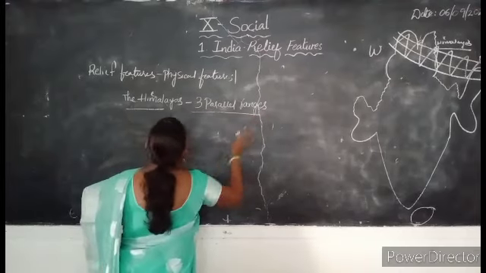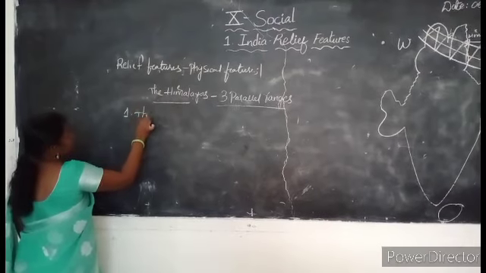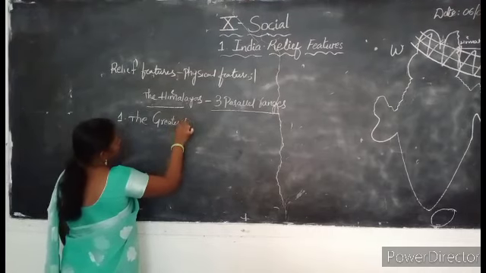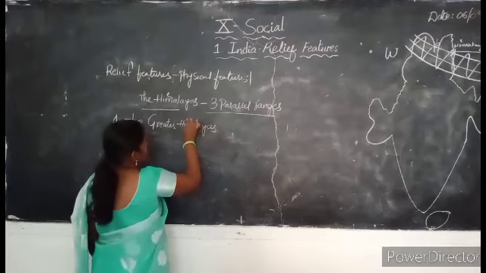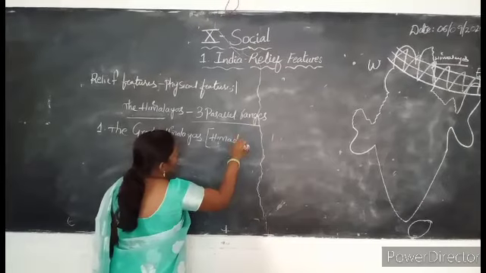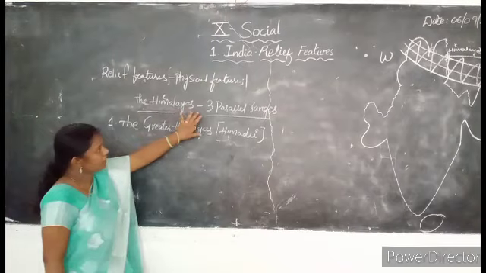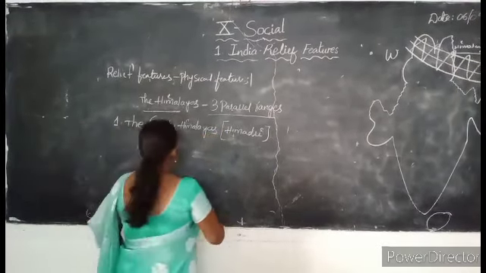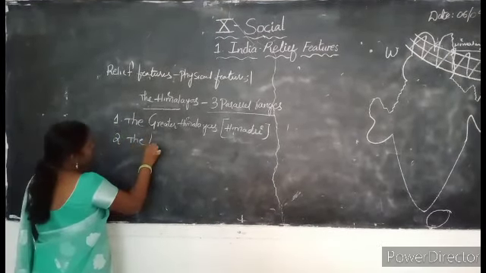First one, the Greater Himalayas. We can call it Himadri also. Second one is the Lesser Himalayas.